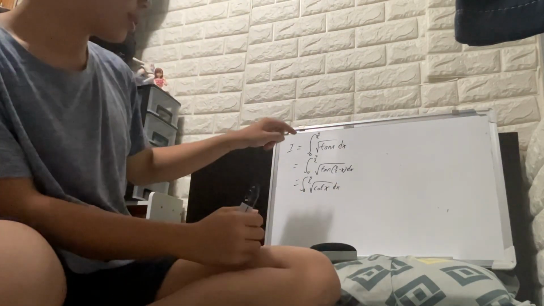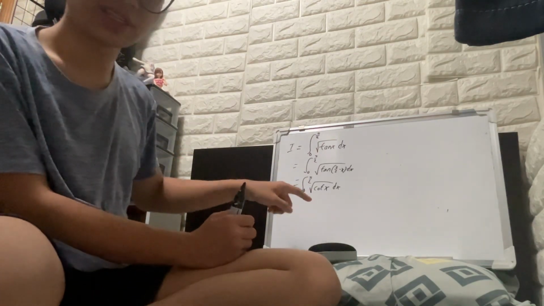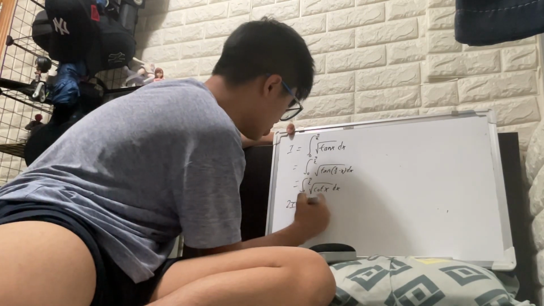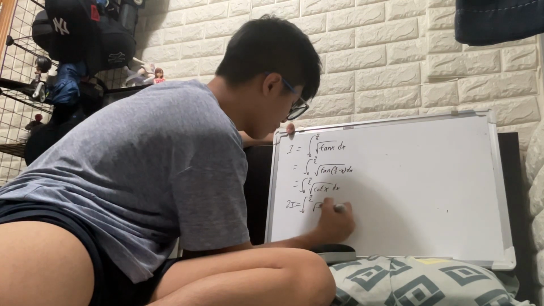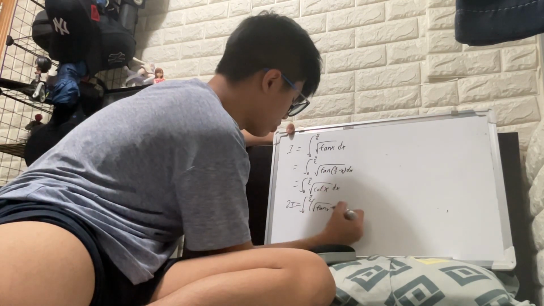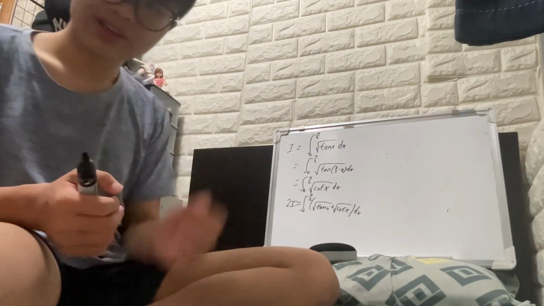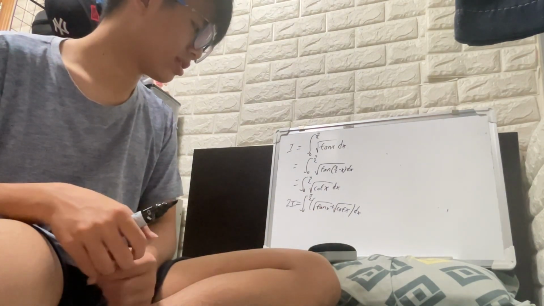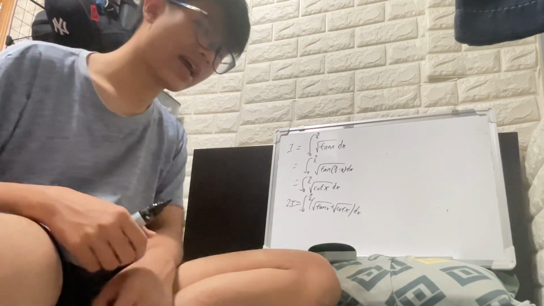Okay, because the integral of this is equal to that, right? Definite integral. So we can add them up because they are equal. So 2I is equal to the integral of square root of tangent x plus square root of cotangent x dx, like that. So overall we're gonna integrate. However, you see, square root of tangent x and square root of cotangent x are really hard to integrate, right? But this is a definite integral.